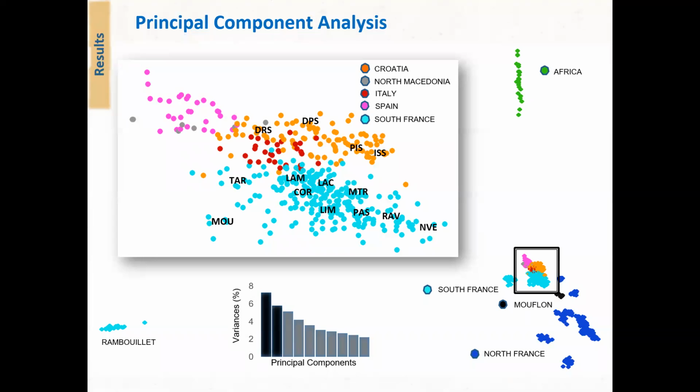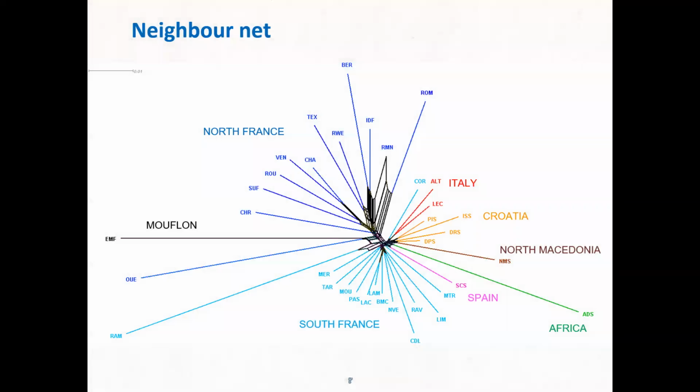As seen on the bar plot, the third, fourth, and fifth components together account for approximately another 12% of the variation. This is why the two-dimensional scale is not clearly separating breeds, which can be seen in the zoomed view. Therefore, we generated NeighborNet for the same dataset. The NeighborNet graph confirmed PCA geographical clustering, but also gave us insight into more detailed structure. Here we can see that Croatian breeds are more related to Corsican sheep and Italian breeds, but are also more distant from French sheep breeds.